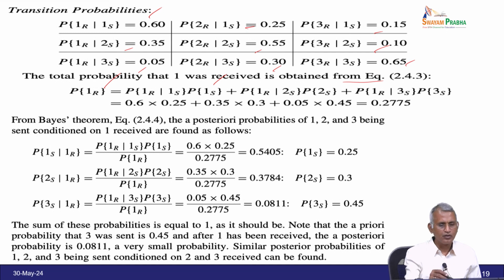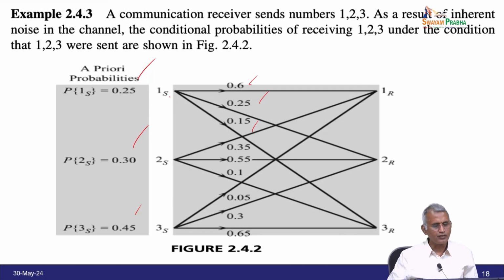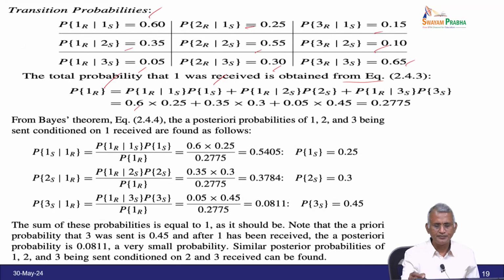So, therefore, you know the value of 1 over 1 is 0.6 and the prior probability of 1 is 0.25, that is previously explained. 1 over 2 is 0.2, that is the prior probability. So, that you have to apply here.